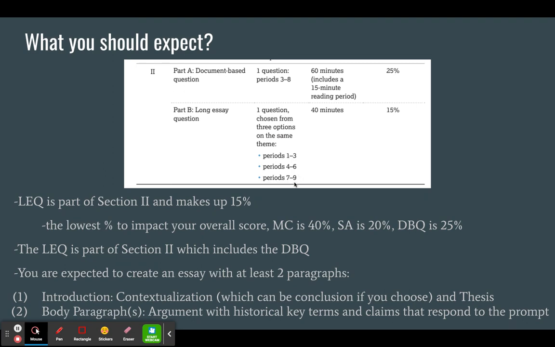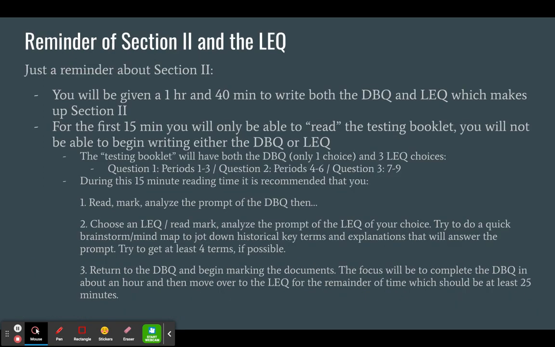So this is where periods 1, 2, and 9 show up, where you have to know some things in order to create a good long essay question if you were to choose question 2 or question 4. Obviously, if you choose question 3, it's going to be confined to periods 4, 5, and 6, which hopefully you have a good, strong historical understanding of, and will help you be successful.